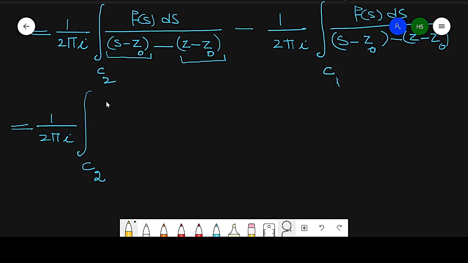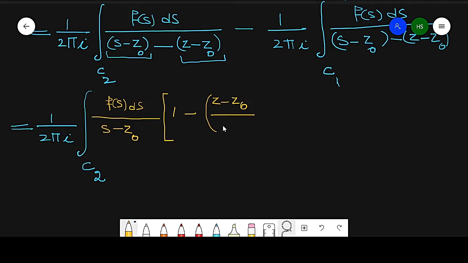So my requirement is, in this case, f(s) ds over (S minus Z naught) and this value, 1 minus (Z minus Z naught) over (S minus Z naught). I will repeat another concept.